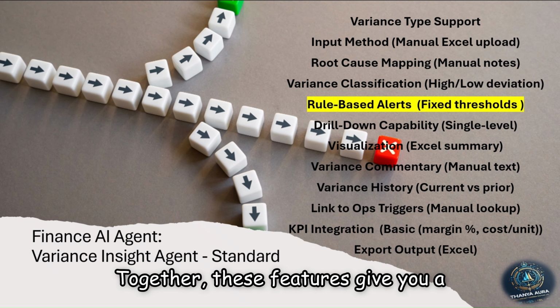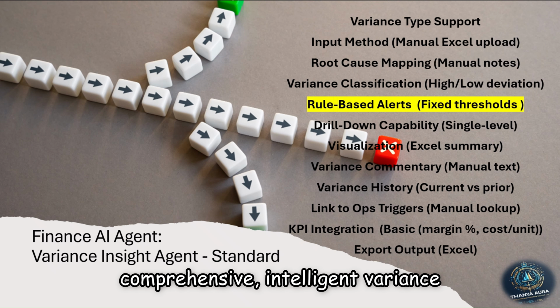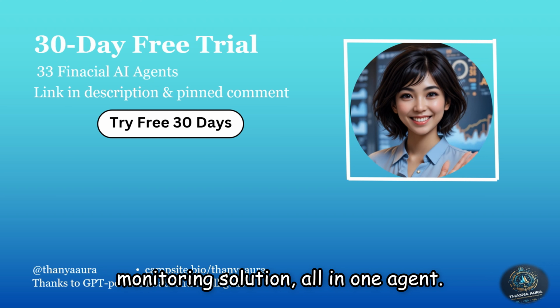Together, these features give you a comprehensive, intelligent variance monitoring solution, all in one agent.